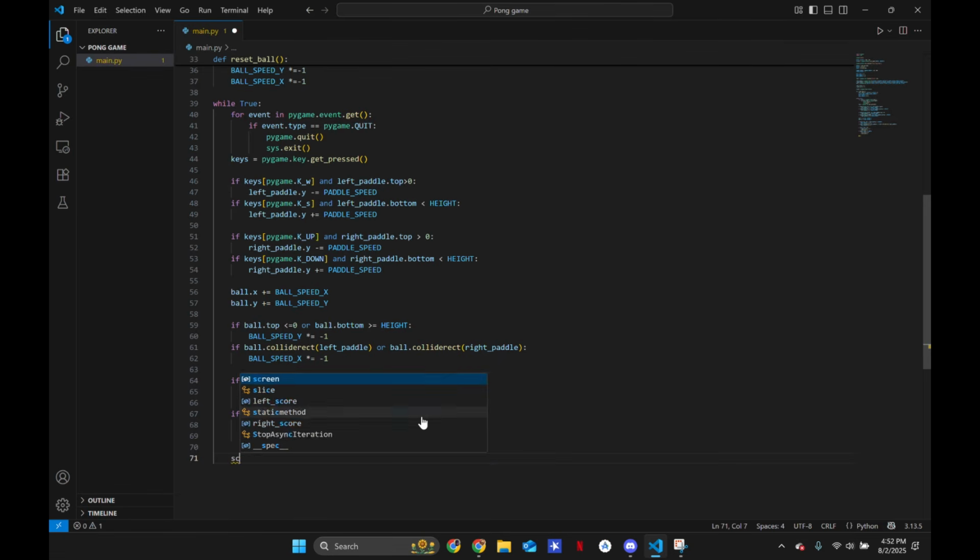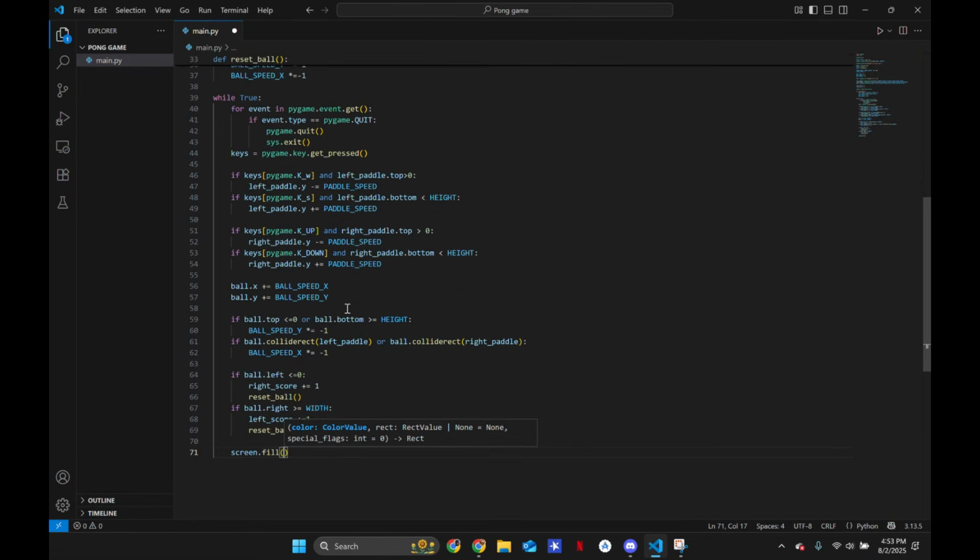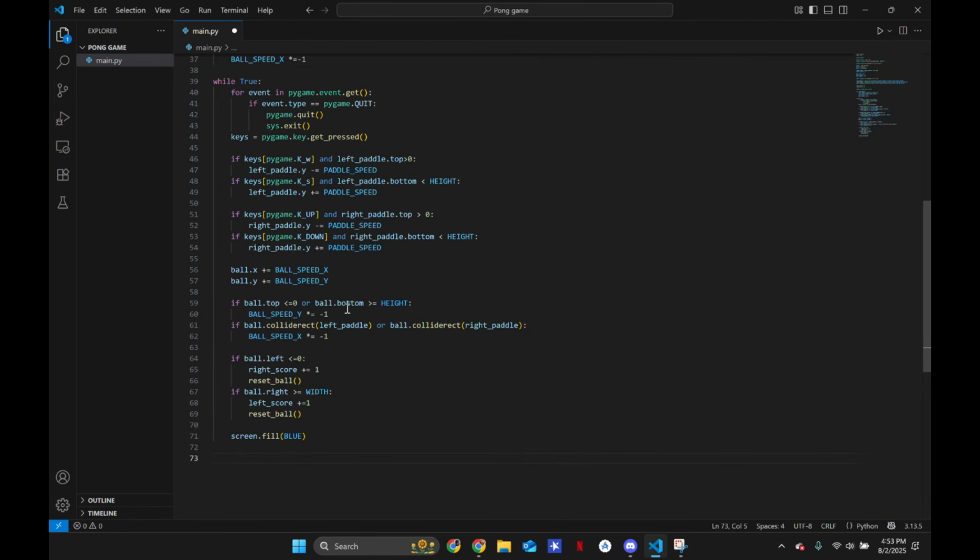So we're just going to say screen.fill. What color should we use? Black? Should I use blue? I like the blue color, so let's just say blue. There we go. And now we have to draw all of our objects. So let's say pygame.draw.rect on our screen.